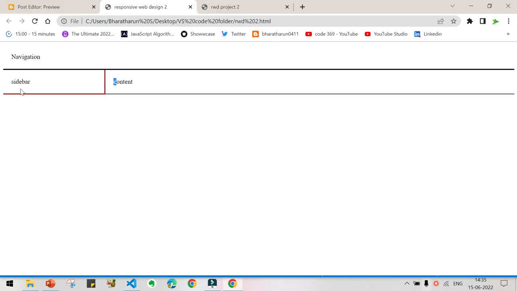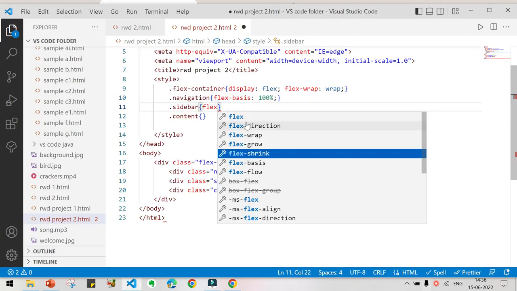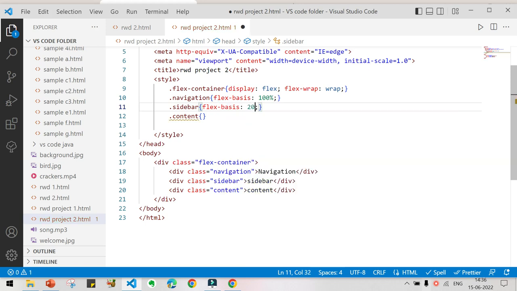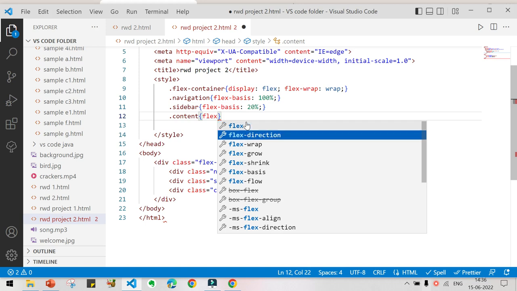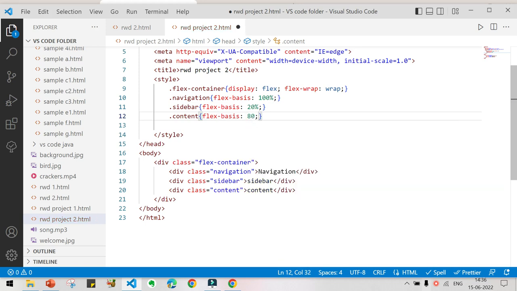And the sidebar occupies 20% and content occupies 80%. Give flex-basis here also, the sidebar as 20%, and here flex-basis as 80%.